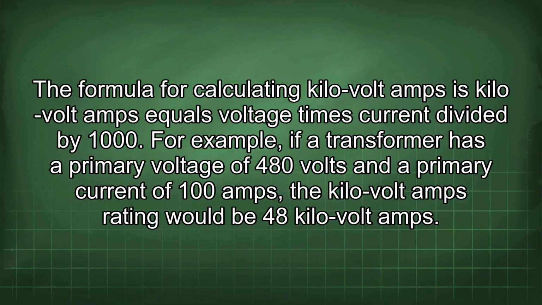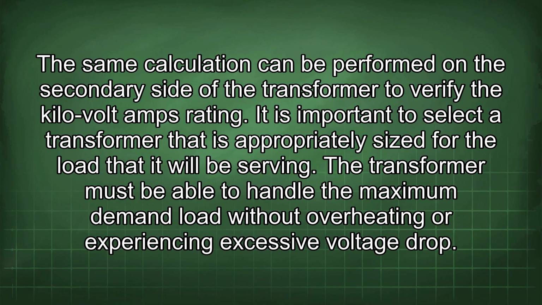The formula for calculating kilovolt-amps is kilovolt-amps equals voltage times current divided by 1000. For example, if a transformer has a primary voltage of 480 volts and a primary current of 100 amps, the kilovolt-amps rating would be 48 kilovolt-amps. The same calculation can be performed on the secondary side of the transformer to verify the kilovolt-amps rating.